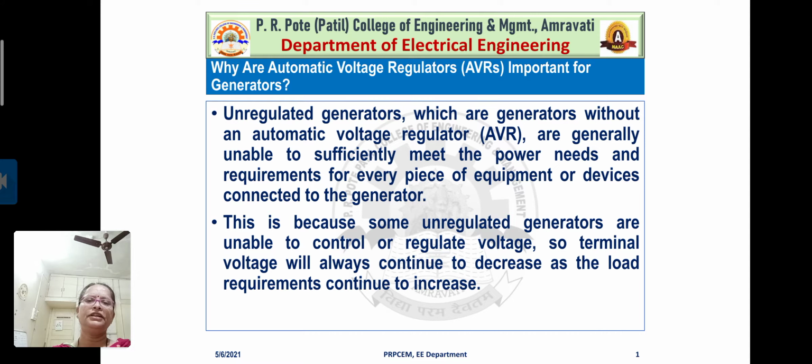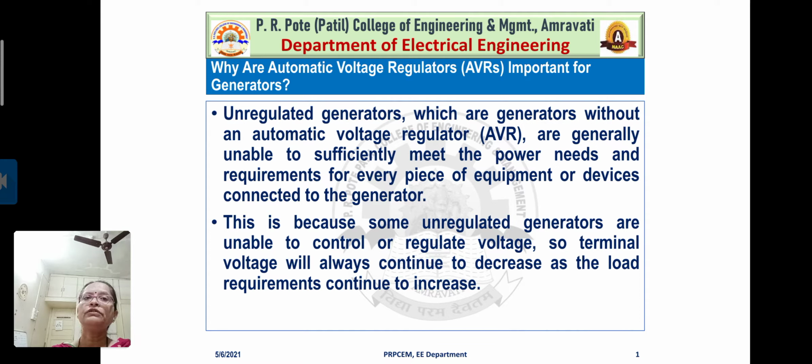Now let us see, if we are not using automatic voltage regulators, that means for an unregulated generator, what happens? For unregulated generators, which are generators without an automatic voltage regulator, the name itself indicates that we are not using automatic voltage regulators.